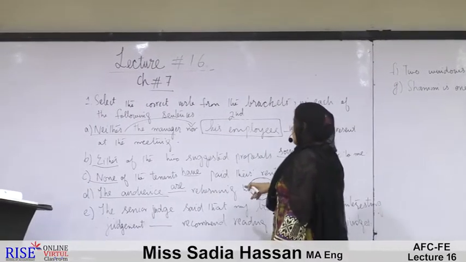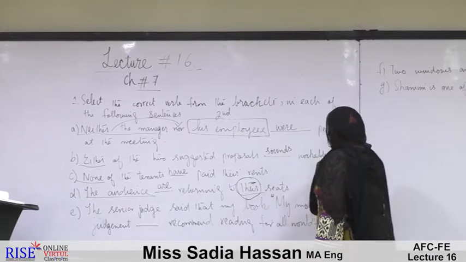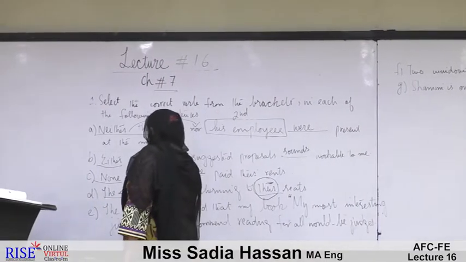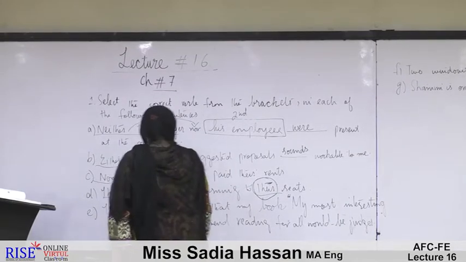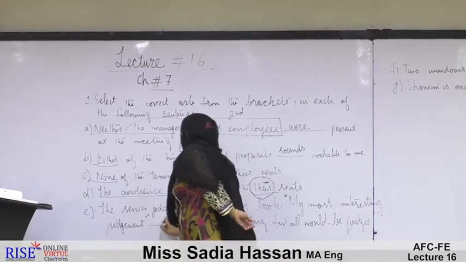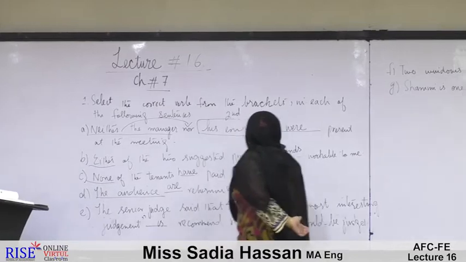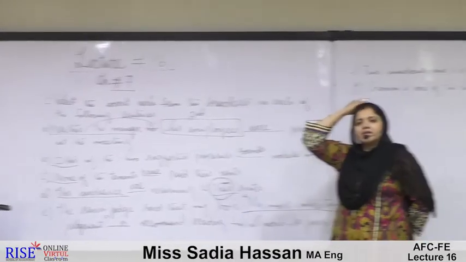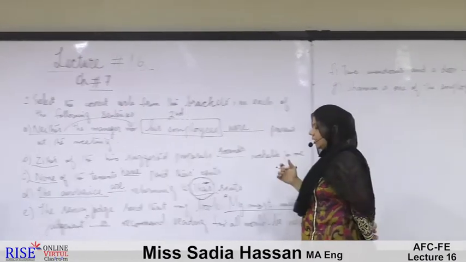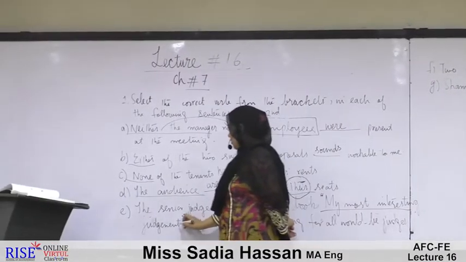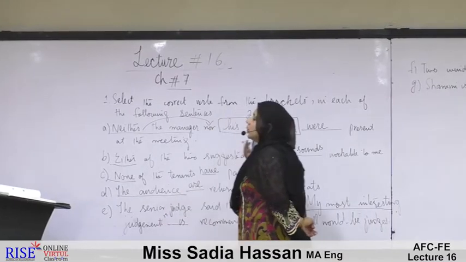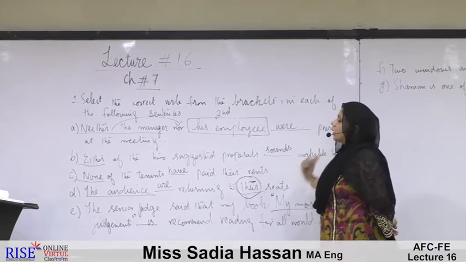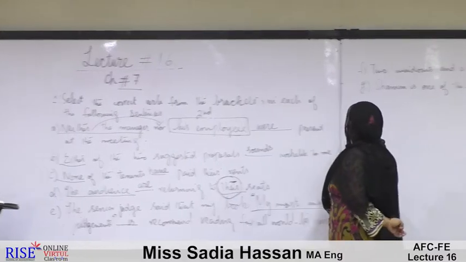The senior judge said that my book, Most Interesting Judgments, is recommended. Why? Because this is a singular book. The senior judge is talking about his singular book, though the name of the book shows the plural number, but we are talking about the particular book, so I am using the singular verb.